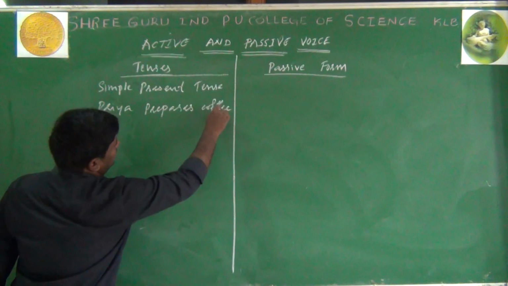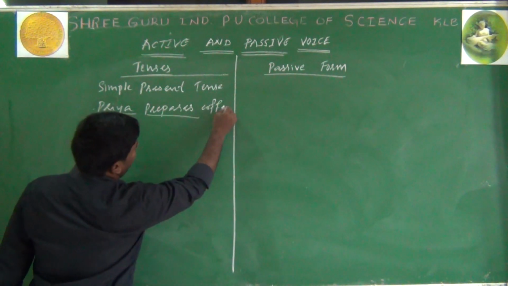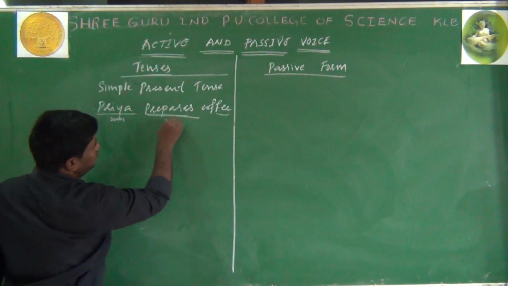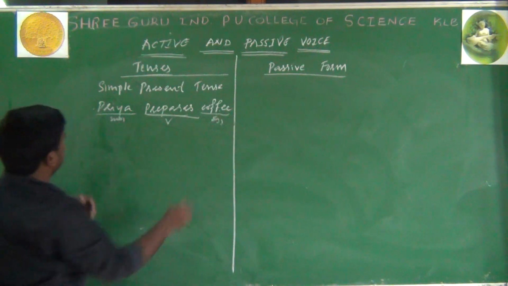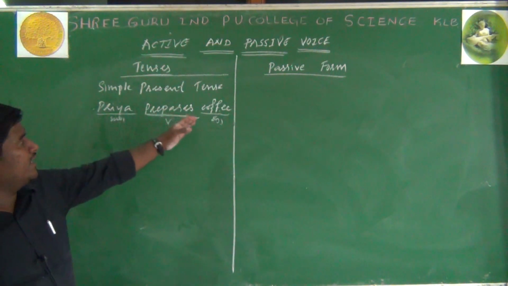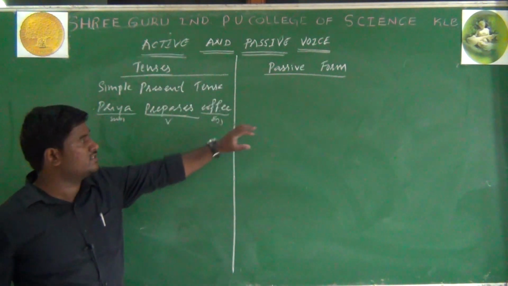This is in simple present tense. Priya is the doer of the action. Prepares is the verb. Coffee is the object. When you see Priya prepares coffee, what changes happen here? Again, the object comes into the place of subject and the subject goes into the place of object.